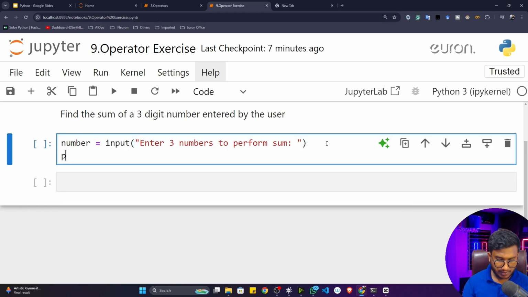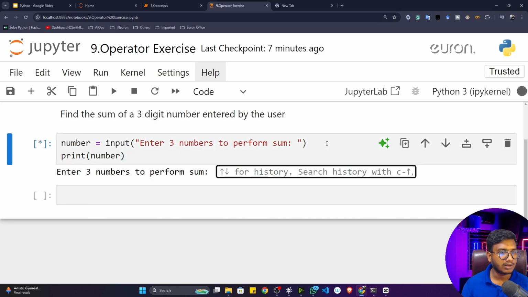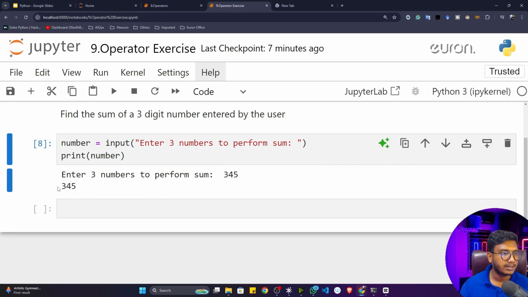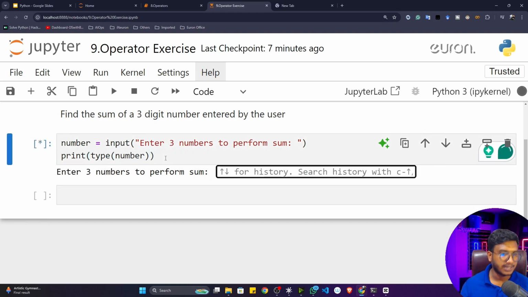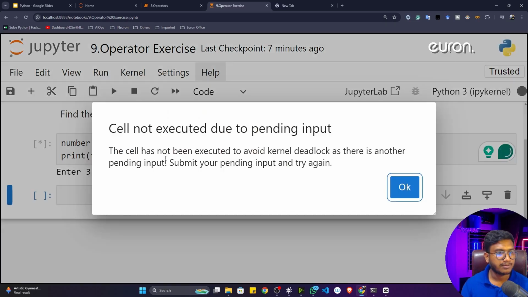Now if I print this number here, let's say the user is giving 3, 4, and 5, and I will get 3, 4, and 5 as an output. But you can see if I show you the type, it's nothing but a string type. 3, 4, and 5, it's a string type.